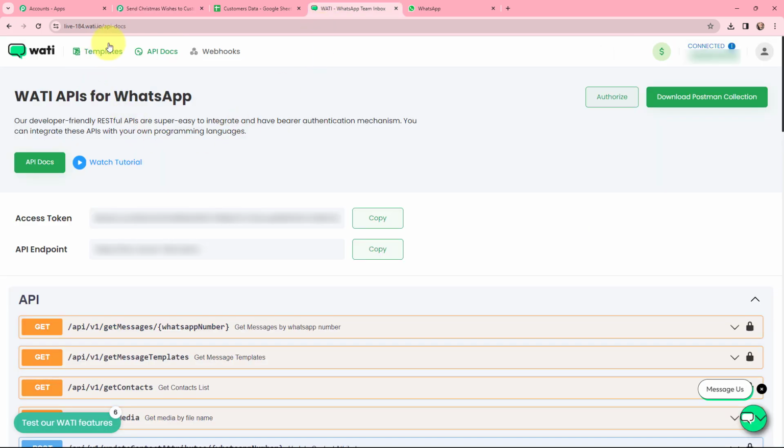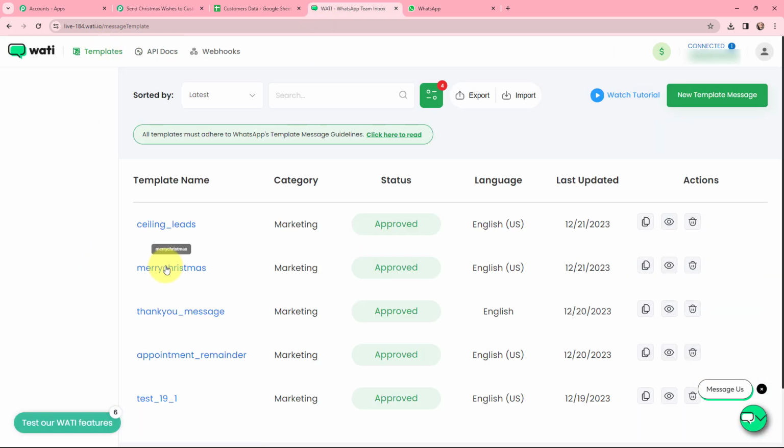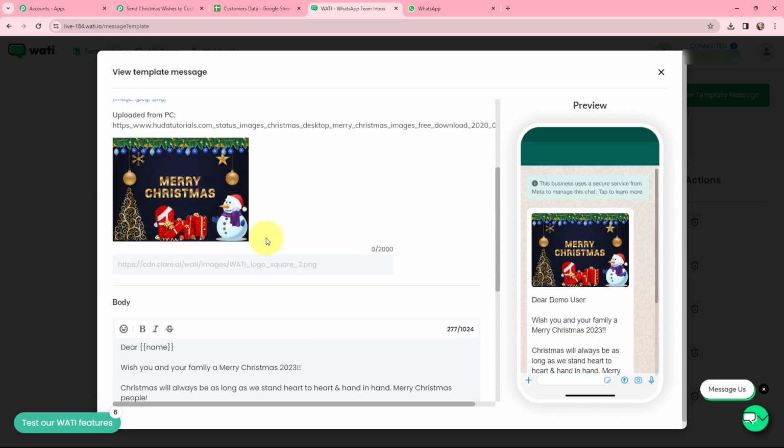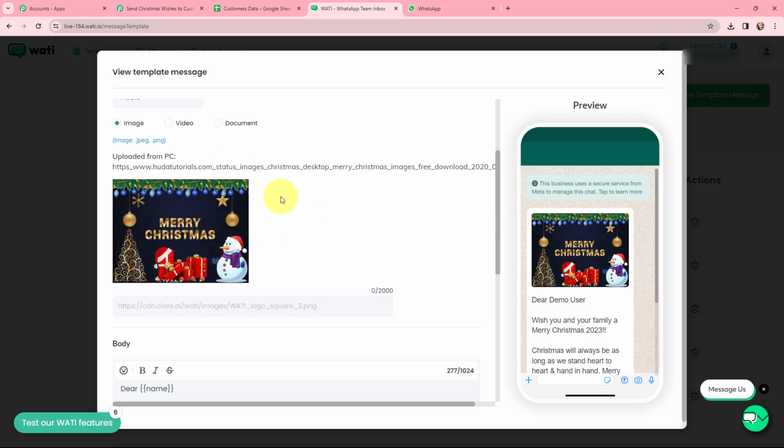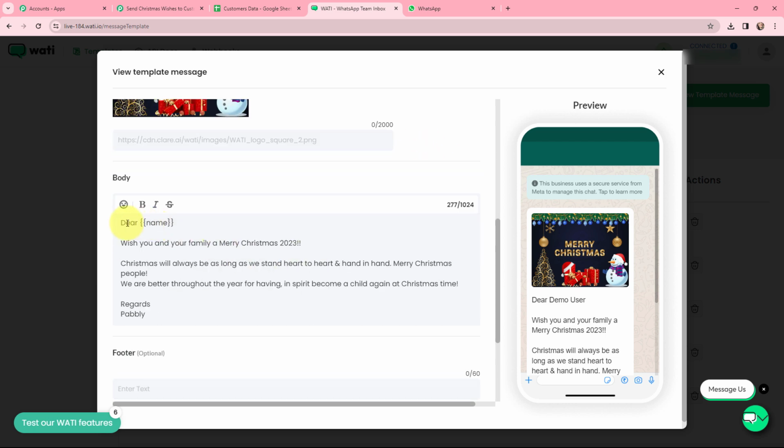In Wati, I'm going to take you to my template. Over here, you can see that I have added an image in the template, that is for Merry Christmas. Here I've mentioned the body content, which is a sweet Christmas wish, and the regards goes as Pabbly. After dear, I want to mention the name of my customer. This here is a custom parameter, so it will keep on changing as per the new response received.